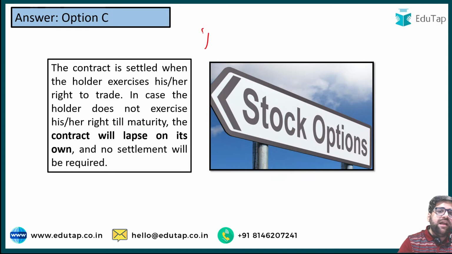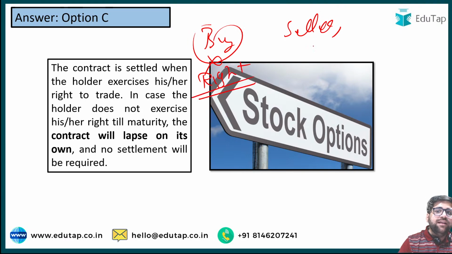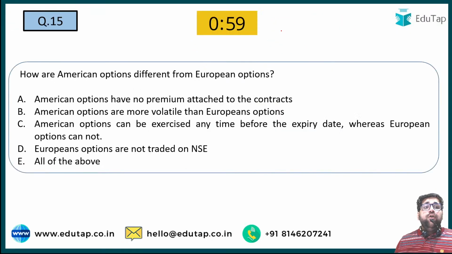For example, if the buyer is not executing his right, then the seller will just let the contract pass away. This is really very important, and I'm really surprised to see the answers of many people. Question number 15, American options or European options. I hope you know about these two concepts. These are also very much in the news if you are reading any business financial newspaper.